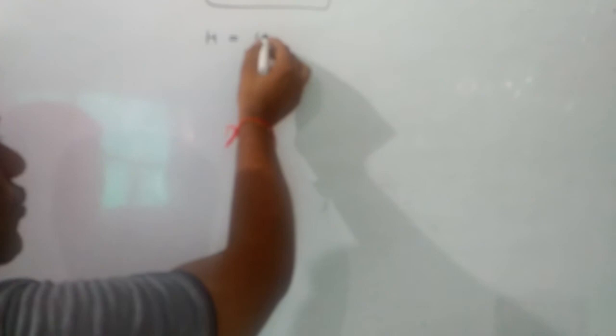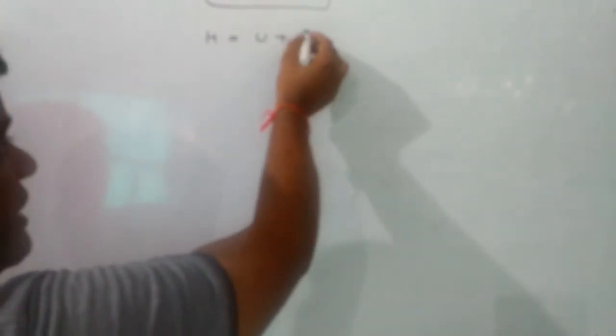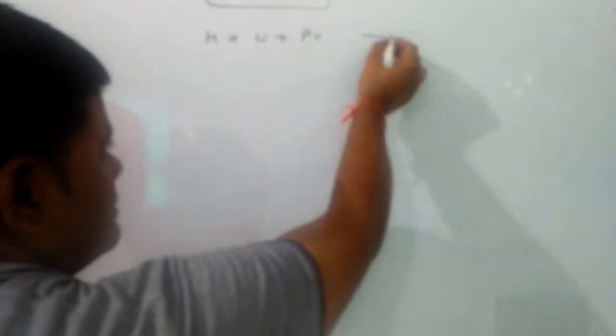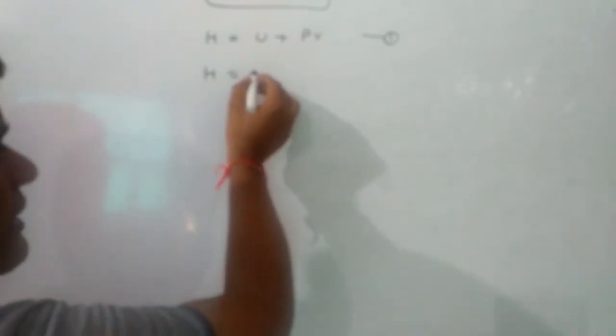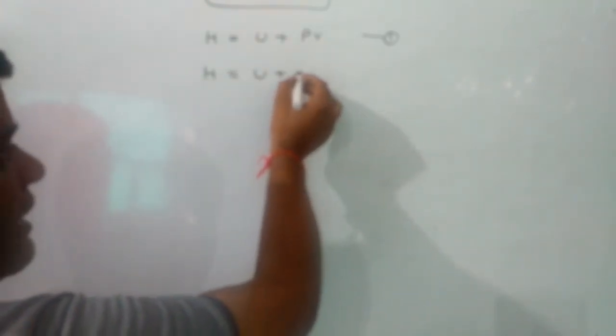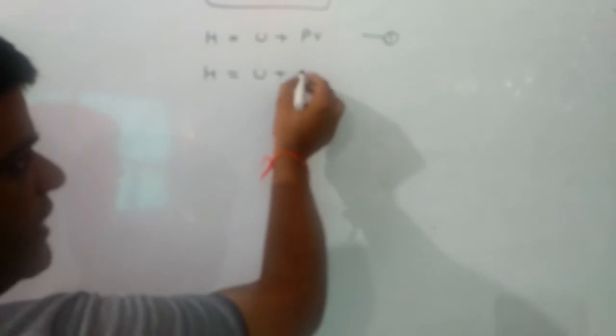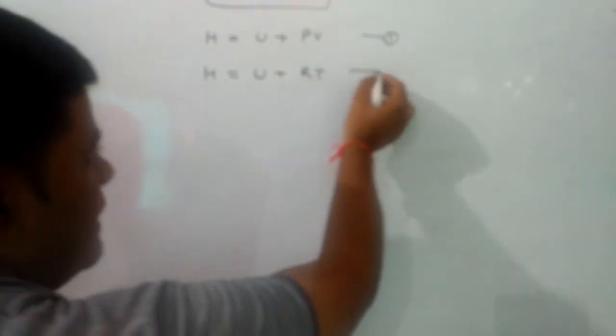This can be derived by using the definition of enthalpy. We know H is equal to U plus PV. This is equation first. But PV can be written as nRT, so H equals U plus nRT, and for 1 mole it will be U plus RT. This is equation second.